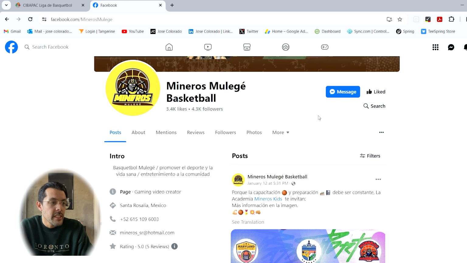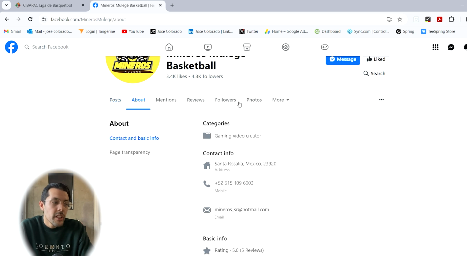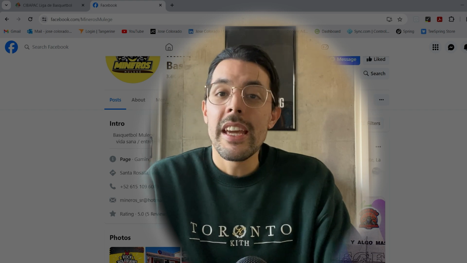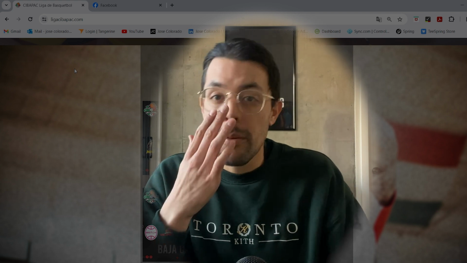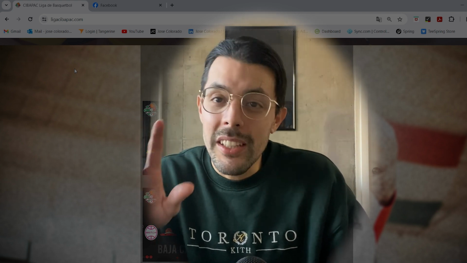Okay, so here's the next team. They have a messaging link. Now they have a WhatsApp number and they also have an email address. So it's really give or take. I think everyone pretty much gets the idea at this point. Some teams are going to have all of them be really organized. Some teams are just going to have some information and only be a little bit organized.